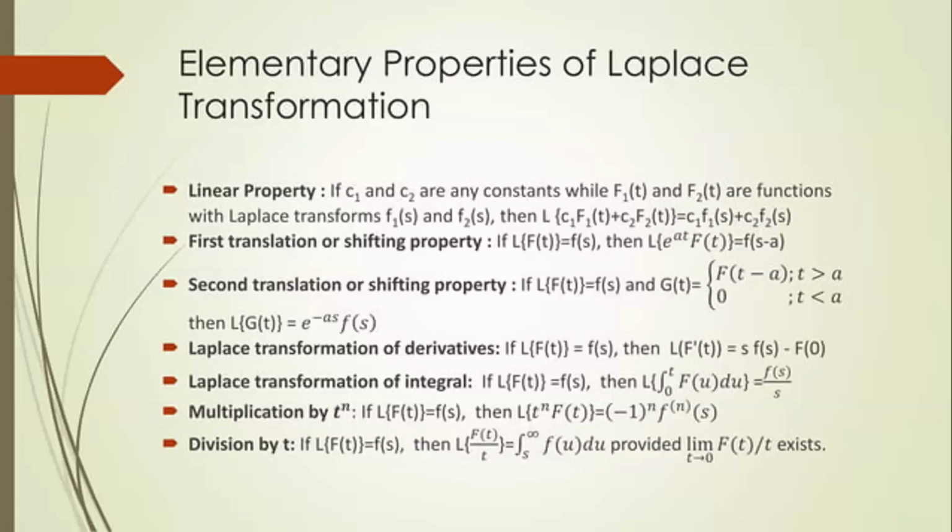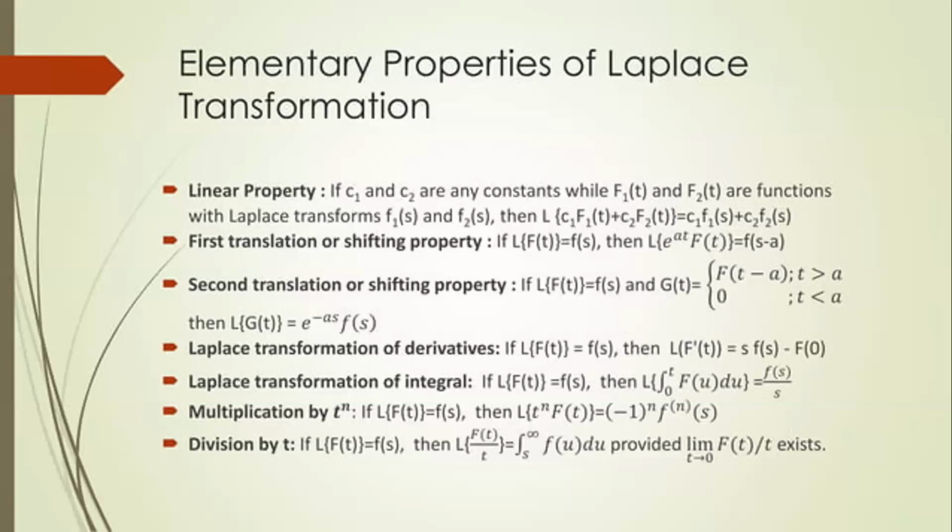Laplace transformation for derivatives. If we want to take the Laplace transform of derivatives, we have to do multiplication by s, as many times as the order of the derivative. If L of f of t equals F of s, then L of f dash of t equals s into F of s minus f of 0. Laplace transformation of integral is given by: if L of f of t equals F of s, then L of the integral from 0 to t of f of u du is F of s by s. How many times you have the integral, you have to divide by s that many times.